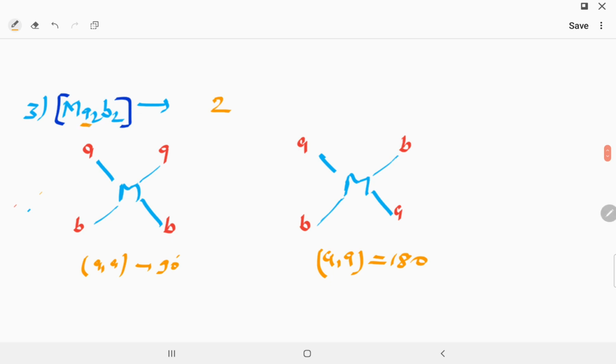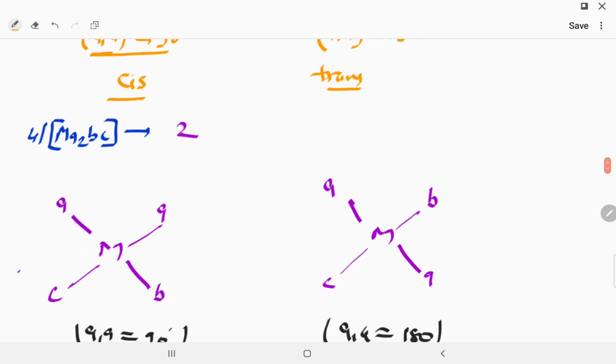Now MA2B2. In MA2B2 it will show 2 types of geometrical isomer. In this they have cis and trans: AA at a 90-degree angle and AA at a 180-degree angle. So on one side they are at a 90-degree angle, on the other side at a 180-degree angle. So this will show cis and trans, or geometrical isomers.